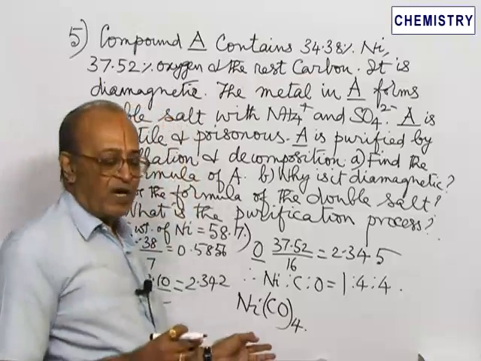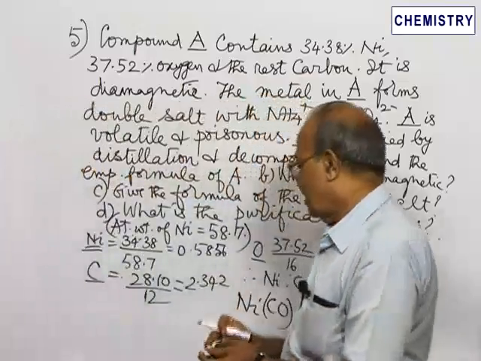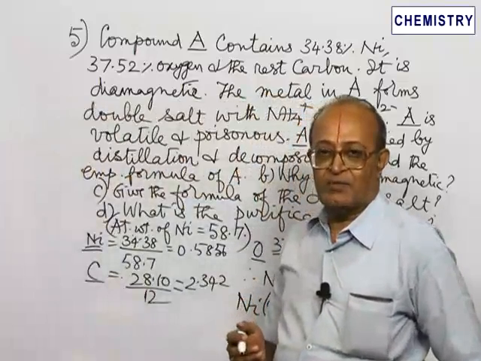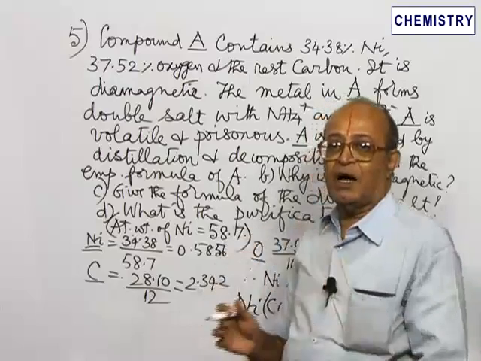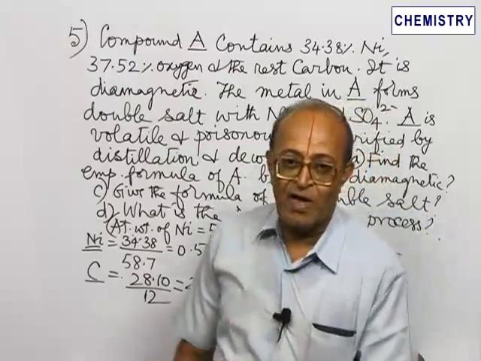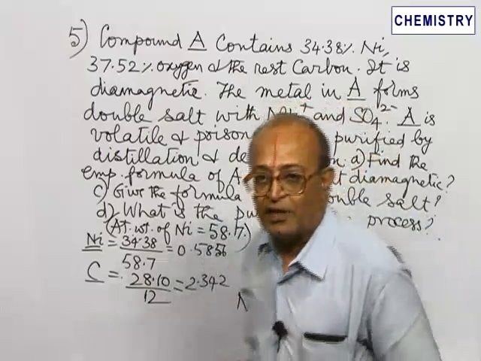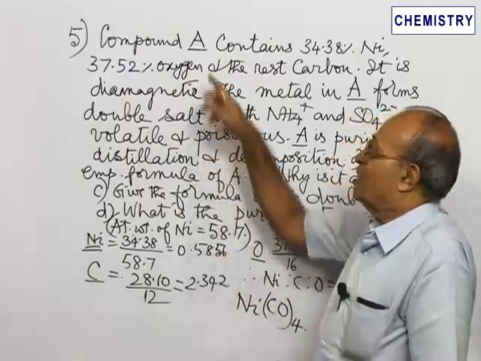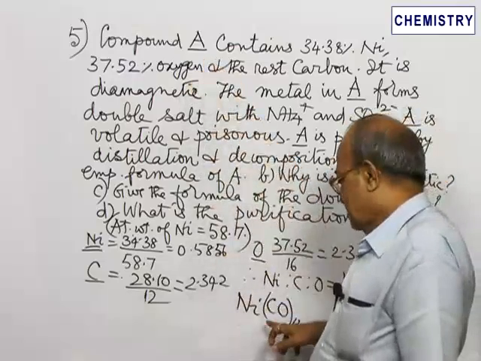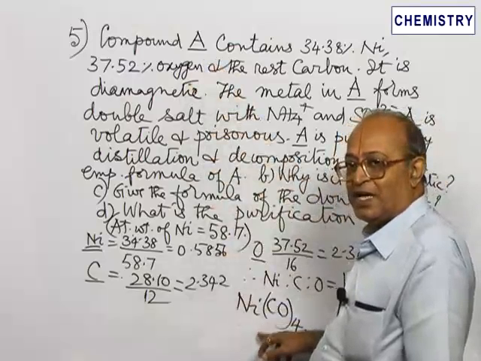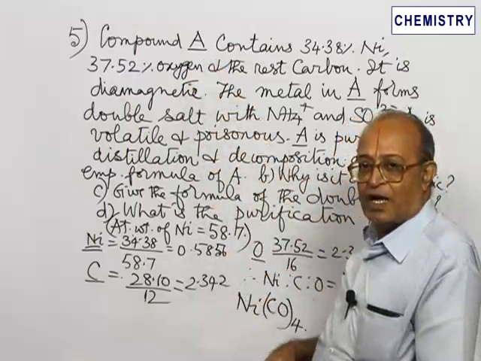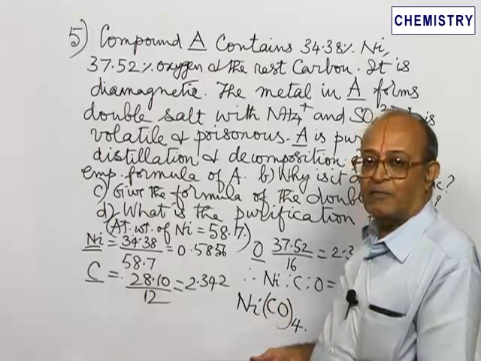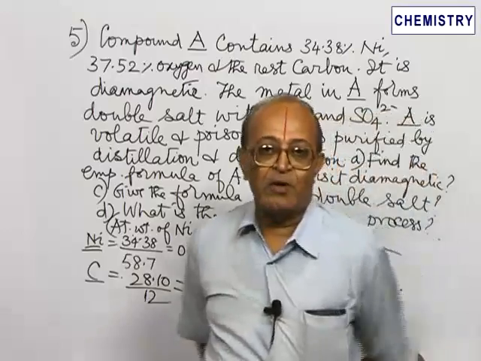You can notice this formula gives for every nickel atom 4 carbon atoms and 4 oxygen atoms. Carbon and oxygen are in the form of carbon monoxide, and so we can write the empirical formula of the compound A as Ni(CO)4, which is known as nickel tetracarbonyl.